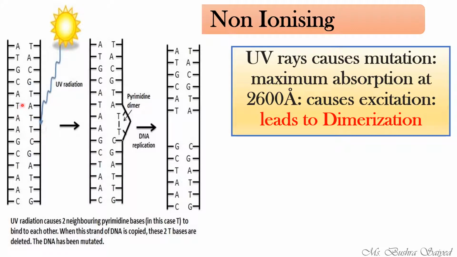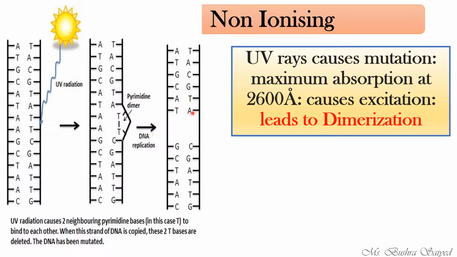In the normal structure, they are not being joined, but here there will be bond formation between the two and it will be joined, leading to what? Leading to mutation, leading to a gap or mutation at that particular site. Thymine, which usually binds with adenine, right? AT. So here what will happen?